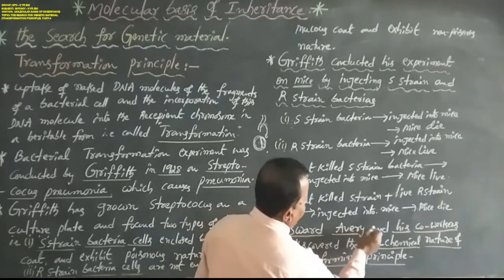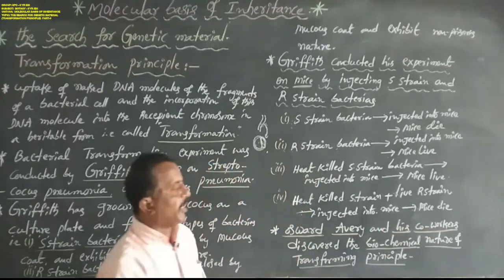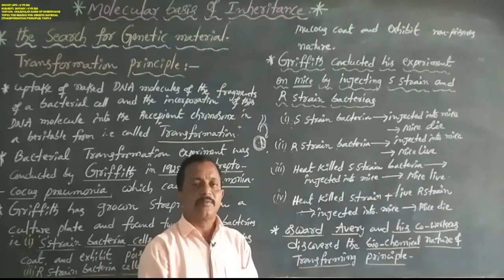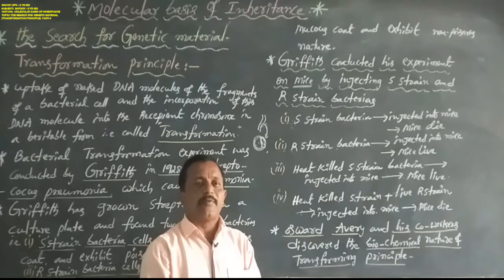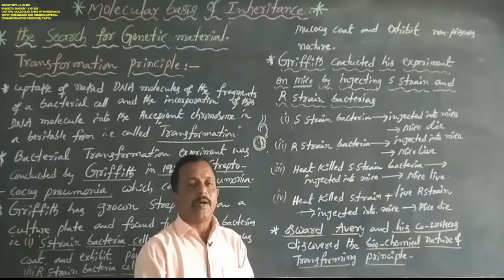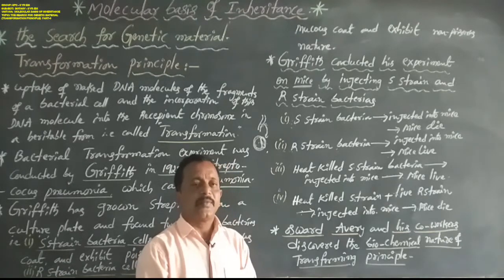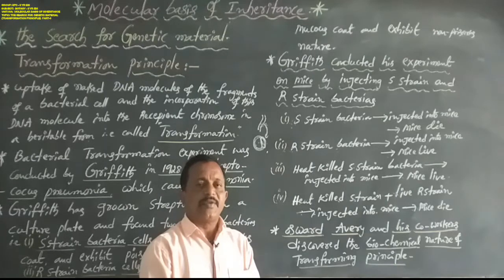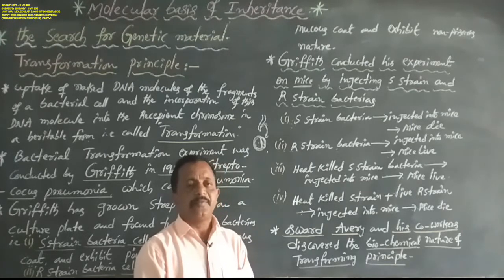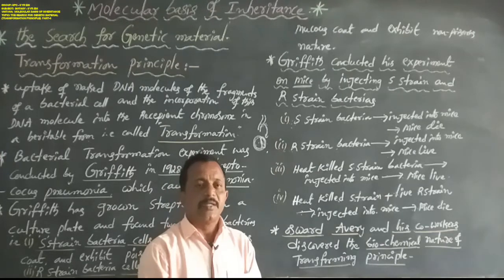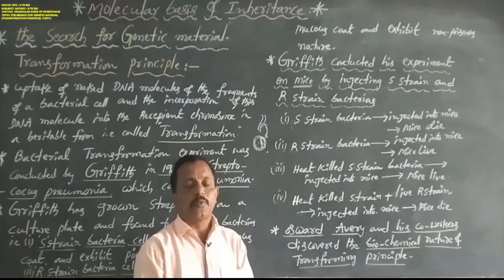Next comes another scientist's story. Oswald Avery and his co-workers discovered the biochemical nature of the transforming principle. They found some amount of proteins, RNAs and DNAs. Avery showed that proteins are digested by protease enzyme and RNA is digested by RNase.